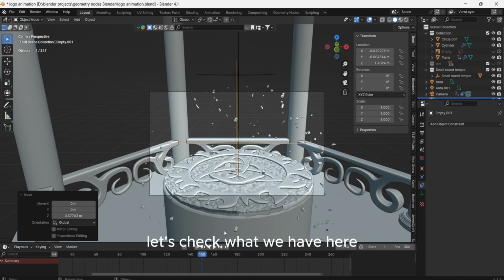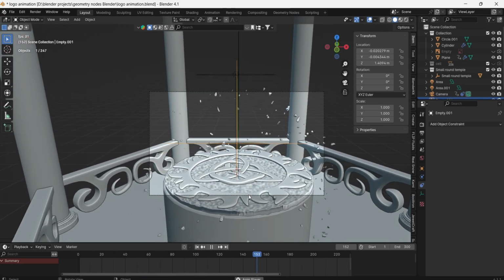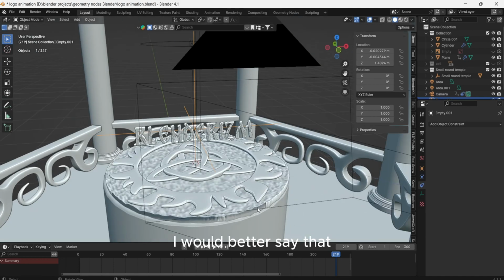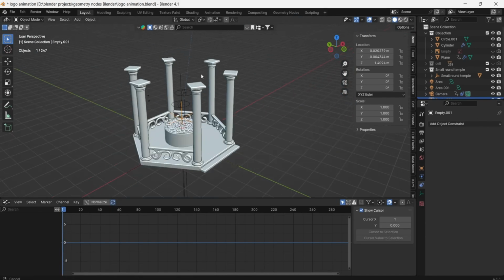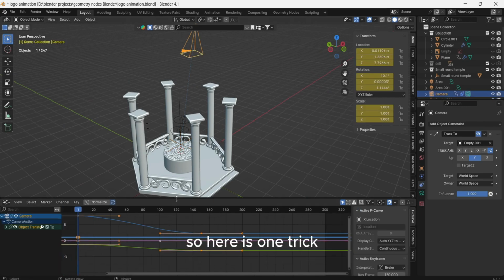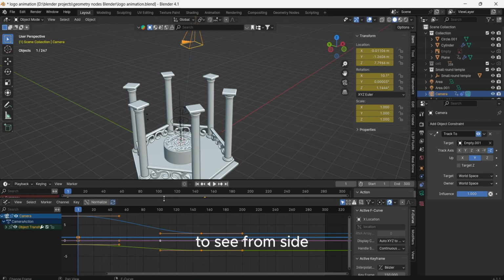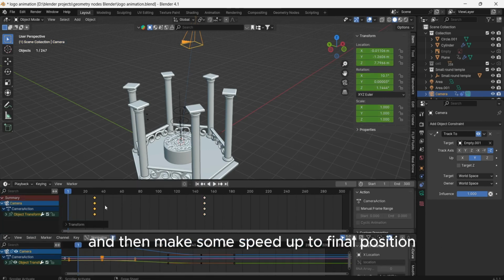Let's check what we have here. Not bad at all, I like it. I would rather say that we got the correct shot on the first try. So here is one trick: we need to make our camera at the beginning move slowly to see from the side how our magic begins to spawn into some kind of tornado, and then speed up to the final position.